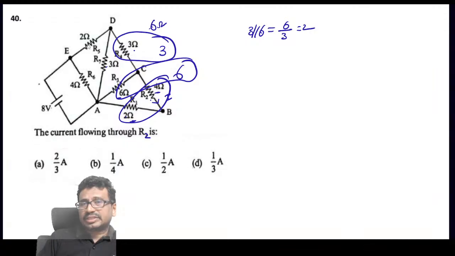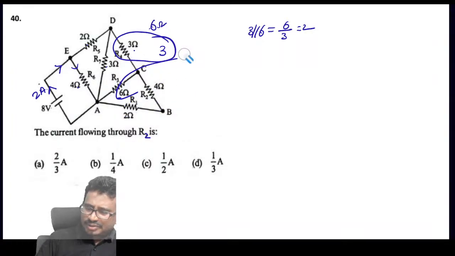2 in series will become what, tell me? 4. 4 parallel, 4 parallel will become 2. So finally the current given by this one is how much now? 2 amperes. Okay. This is 2. Now here you can see, this current which will be going here. Now see this thing here.